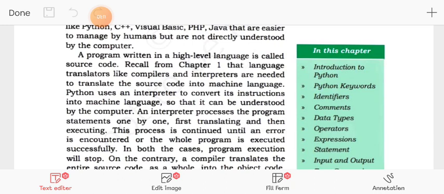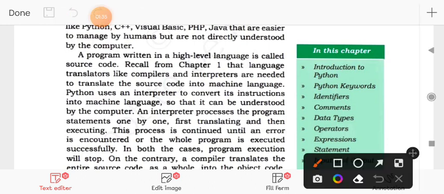So there are language processors, as you have read in chapter 1. 3 language processors you have read earlier: assembler, compiler, as well as interpreter. So they are also called translators. Python uses an interpreter to convert its instructions into machine language, right? It uses what? Interpreter. Okay, so Python uses an interpreter to convert its instructions into machine language so that it can be understood by the computer. What is interpreter? What does an interpreter actually do?